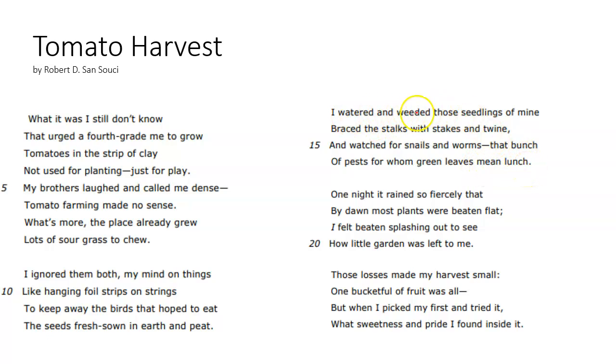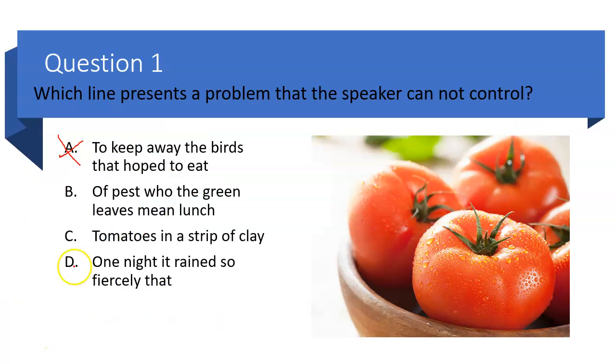Let's read back. I watered and weeded those seedlings of mine, braced the stalks with stakes and twine, and watched for snails and worms, that bunch of pests for whom green leaves mean lunch. So he's looking for snails and worms and things that would eat his garden. It looks like he watered and weeded, tended his garden and braced the stalks with twine. He gave his garden a lot of attention to remove pests so they don't eat his green leaves for lunch. So he did have control over the issue of pests.